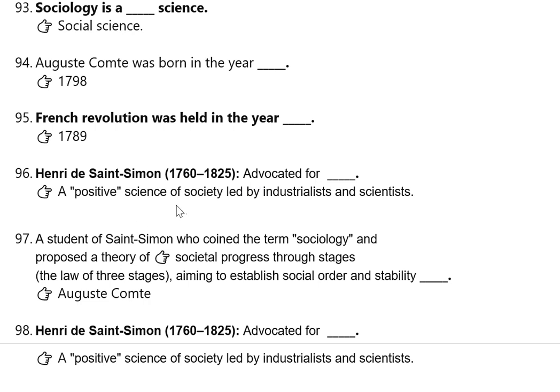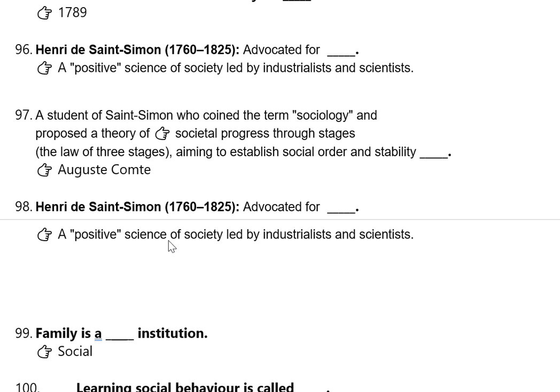A positive science for the society led by industrialists and scientists. A student of Saint Simon, who coined the term sociology and proposed the theory of societal progress through stages, that is, three stages, aiming to establish social order and stability. It was Auguste Comte. Henry de Saint Simon advocated for dash, a positive science of society led by industrialists and scientists.